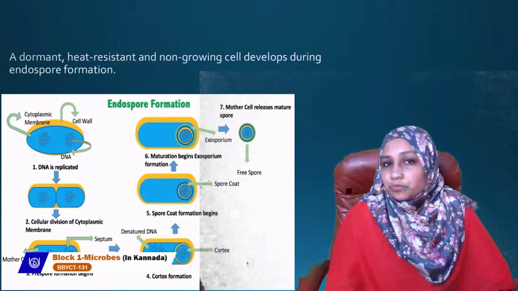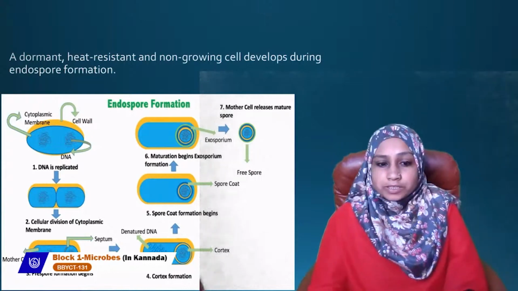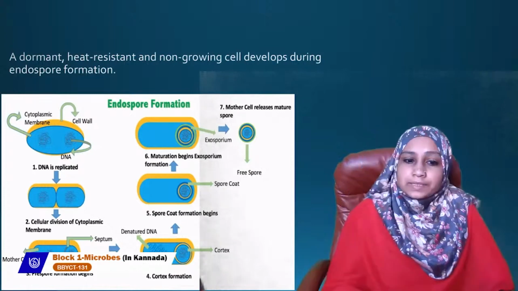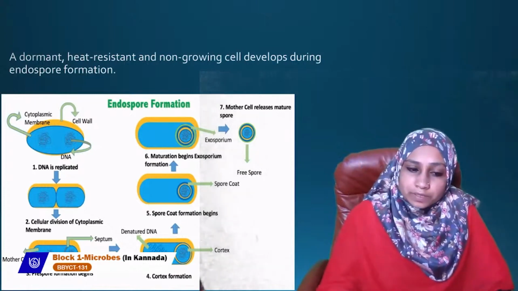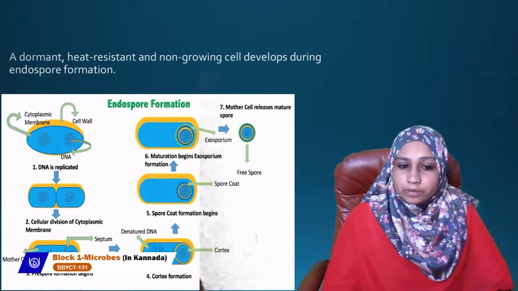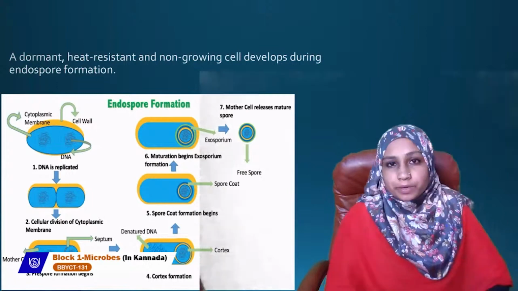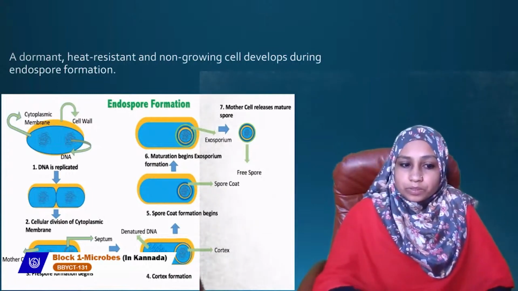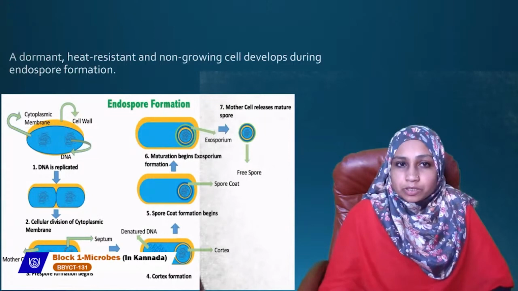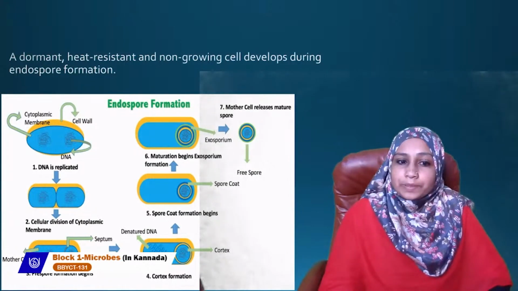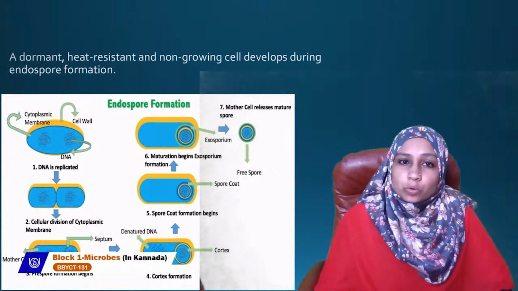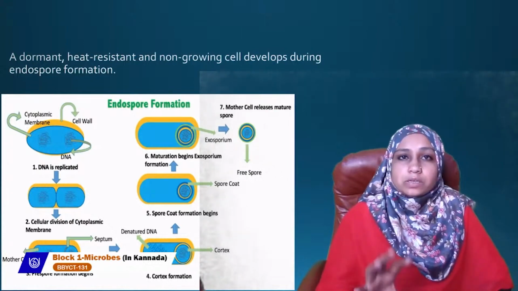After that, what happens? Cortex formation starts. After the pre-spore is formed, that particular cell has cortex formation. The cortex will form here. Then the next step is spore coat formation begins. Once the septum and the spore is formed, then the cortex is formed. Then slowly spore coat formation takes place. A spore coat is formed.